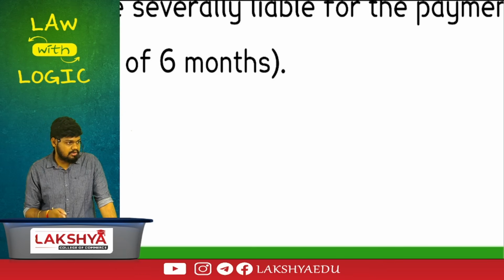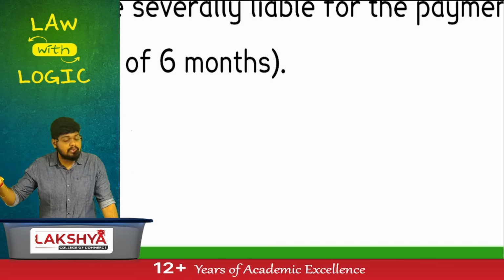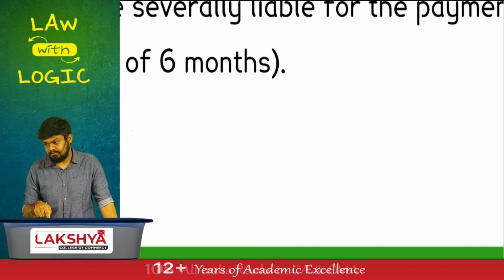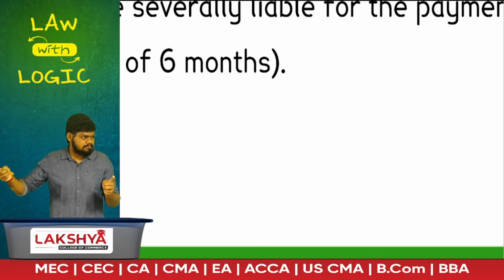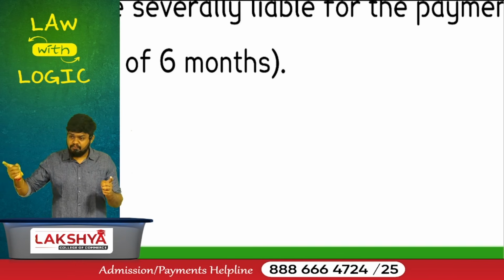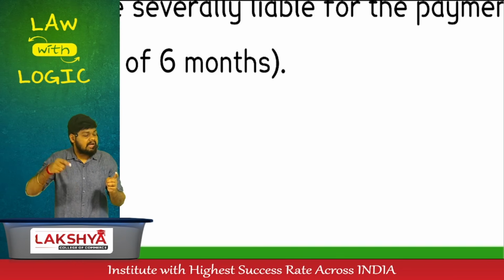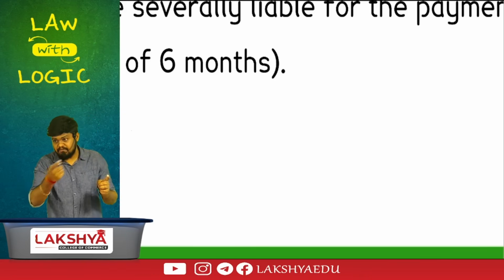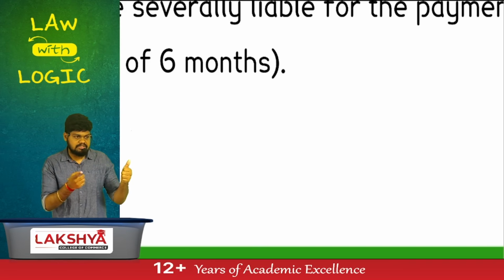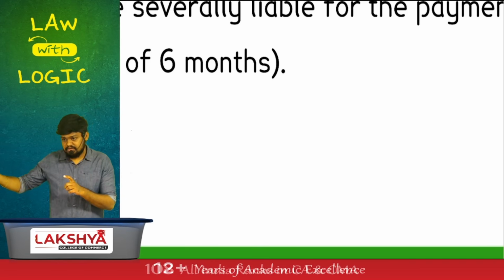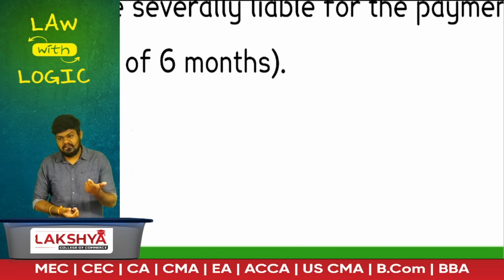Company. You're not an agent of the shareholder. Shareholders are principals, but who is the agent? Company is the agent. Are we getting the linking between them? Shareholder is a principal. For this principal, who will act? Company, agent. But company is also a principal for the board of directors. Company acts as a principal as well as agent.